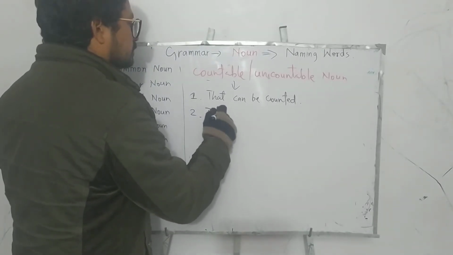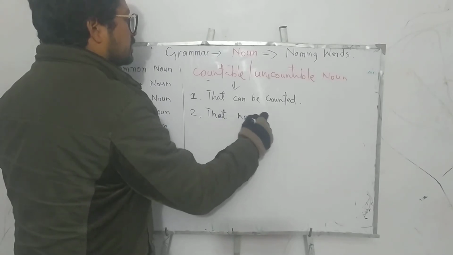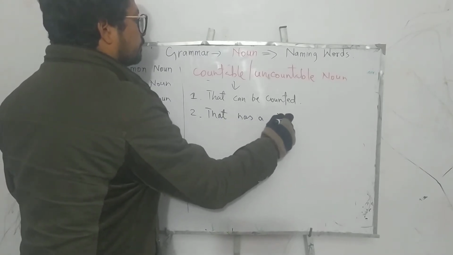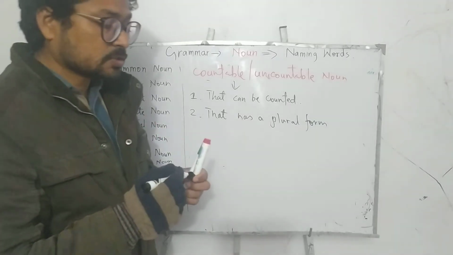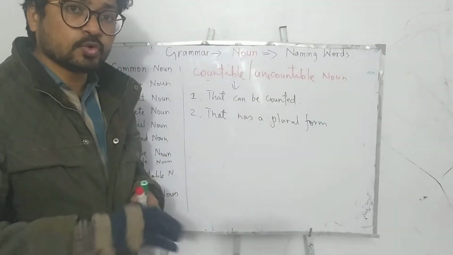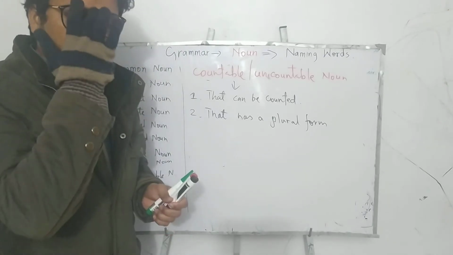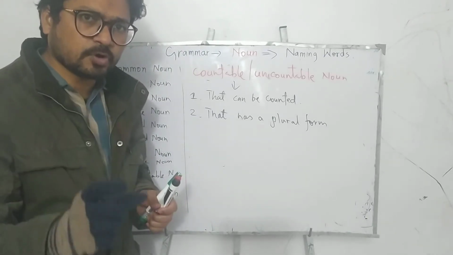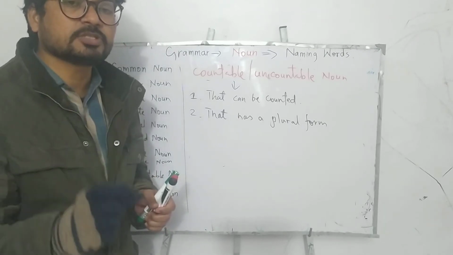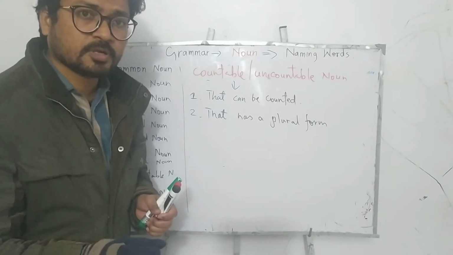That which has a plural form. This second rule removes any kind of confusion. Any noun which has a plural form comes into the countable noun category.